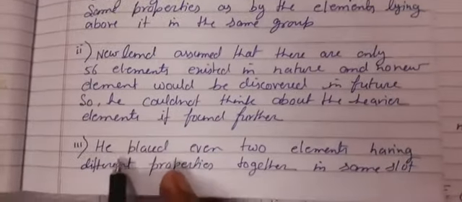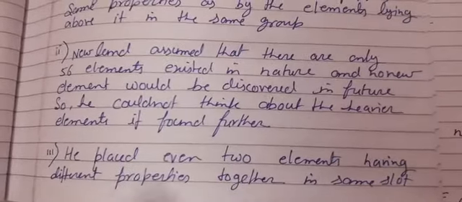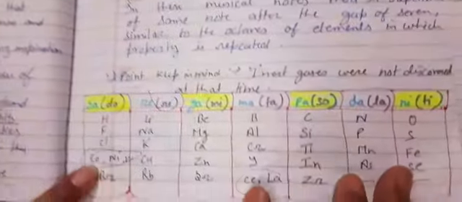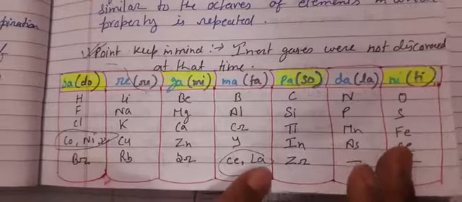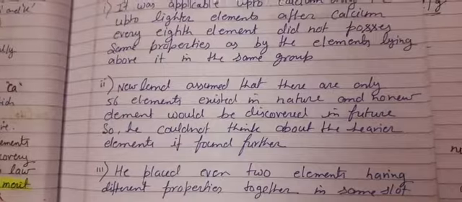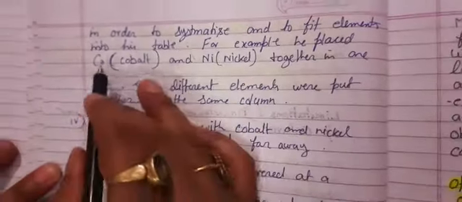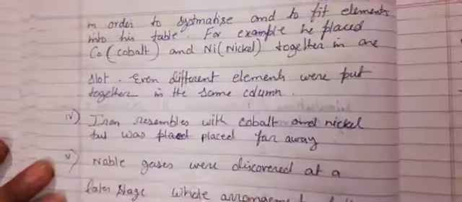The third demerit was that, as I told you, in his table he placed two elements having different properties together in the same slot. See, he kept cobalt and nickel in the same slot. Here also he has kept two elements in the same slot. This was again a demerit of his law. In order to systematize and fit elements into his table, he put two elements in the same group. Okay, children.